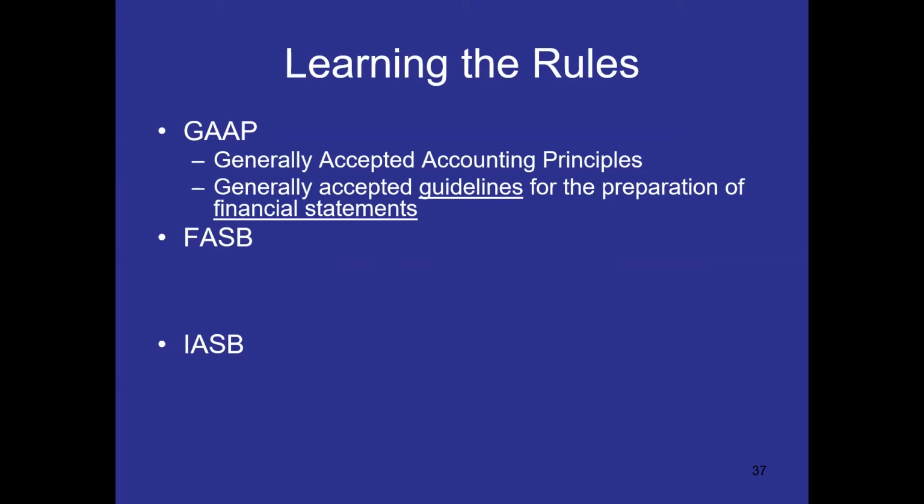So let's move on to FASB. FASB stands for Financial Accounting Standards Board. And what FASB does is set the GAAP, or the Generally Accepted Accounting Principles, aka the rules that the accountants must follow. The FASB sets those standards for businesses within the US. And let me rephrase that. Not just businesses within the US, but for-profit businesses in the US.